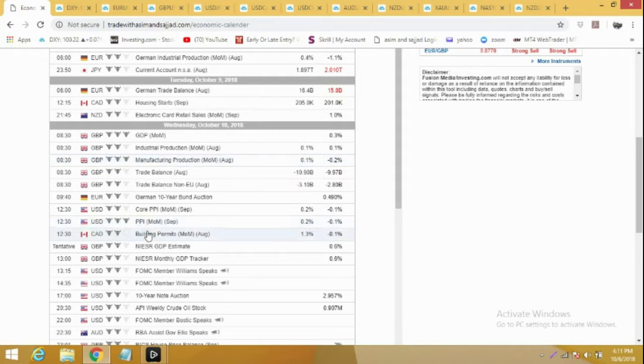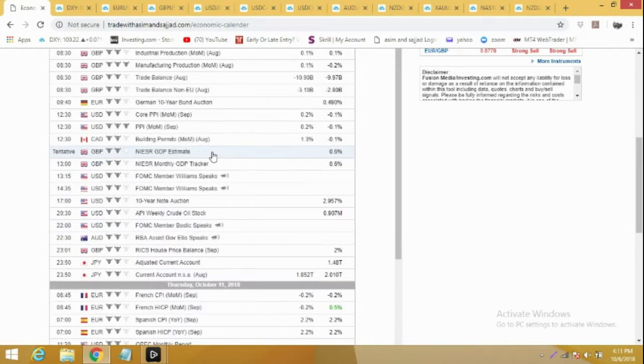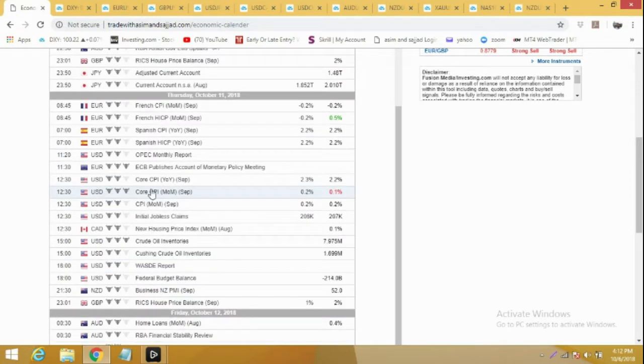So we can expect strength for GBP pairs. At 12:30 GMT for US dollar we have PPI. The forecast is positive. We can expect some volatility for US dollar. On Thursday at 11:30 for Euro we have the ECB monetary policy meeting, a very important event. We can expect high volatility during these hours.